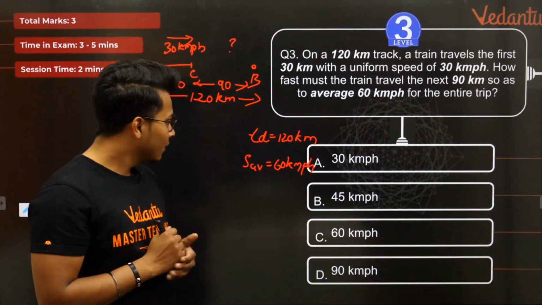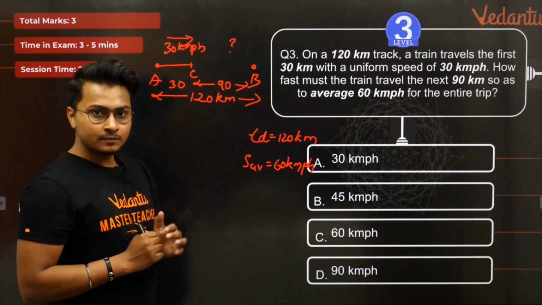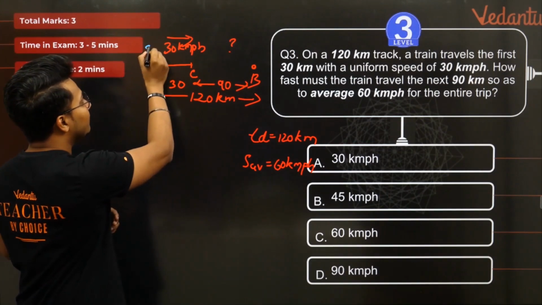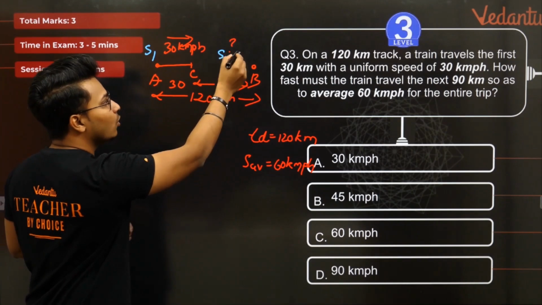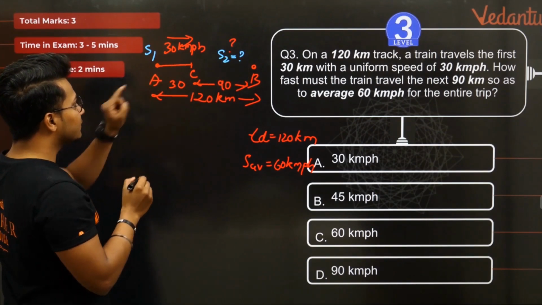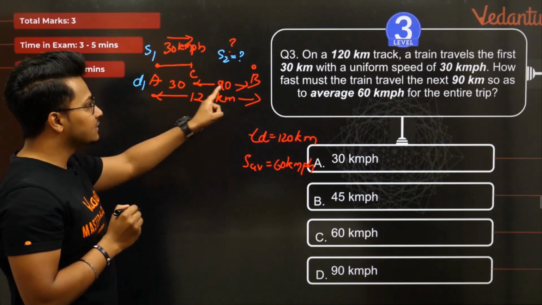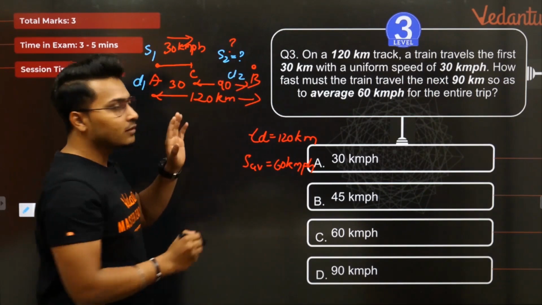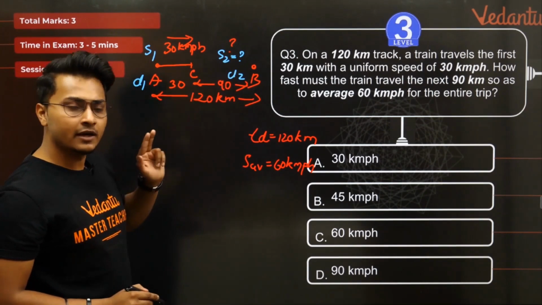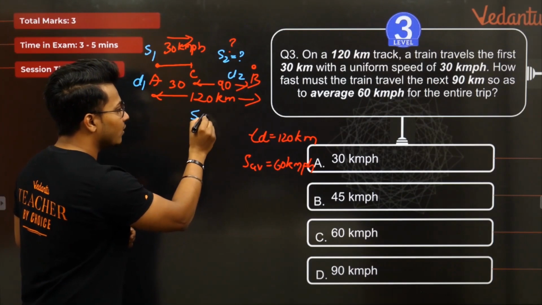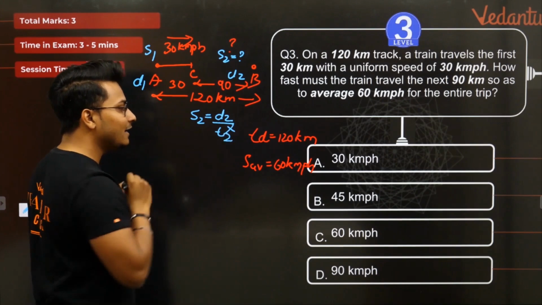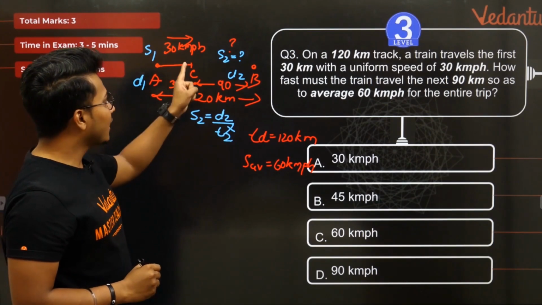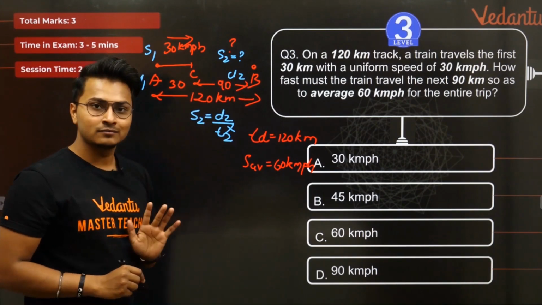Let me tell you how. Okay, we need to find the speed here. Correct. So let me name this speed as S1. Let me take this speed, which we need to find, as S2, which we don't know. Distance in this scenario we know, D1. Distance in this scenario also we know, D2. Now tell me guys, what do you need here to find out speed? To find out S2 we need only one thing. D2 is given to us. We need to find out what is the time taken by the train to travel from C to B. Then I can find out what is the speed.